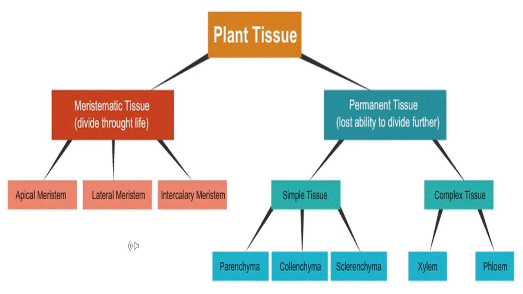So in this video we have learned about meristematic tissue in detail, and now we know that meristematic tissue has the power to divide, and they are of three types. Yes: apical, found at the apex of the root and stem; lateral meristem, found on the lateral side of root and stem; and intercalary, found at the base of nodes or leaves in the plant.